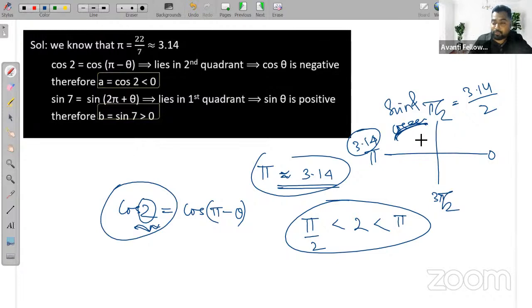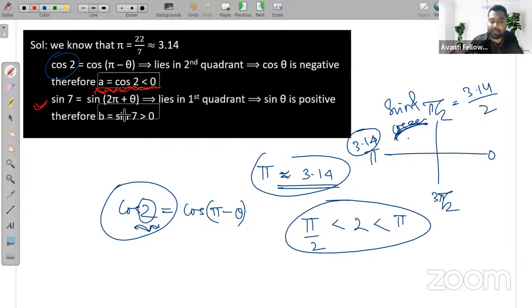That means cos 2, which is 2 radians, is the angle lying in the second quadrant. And we know in the second quadrant cos is negative. That means cos 2 is a negative value, and from this we can conclude a is negative, cos 2 is less than 0. Similarly, we can also check for sin 7.